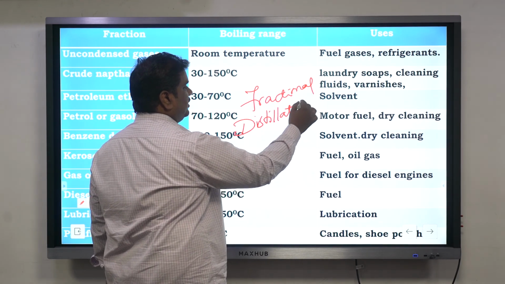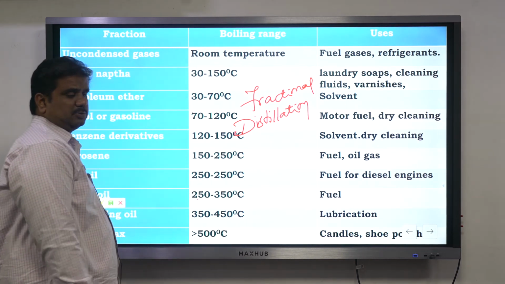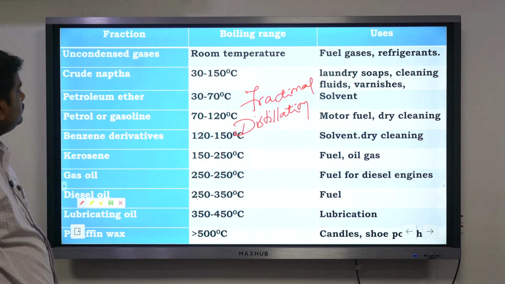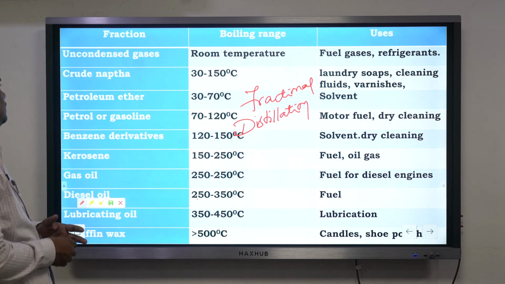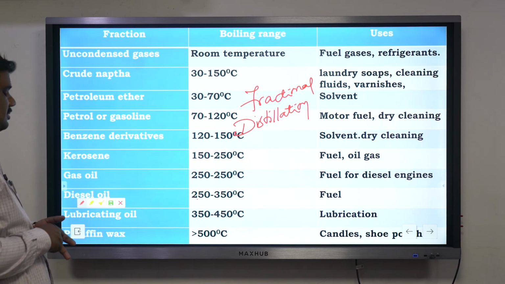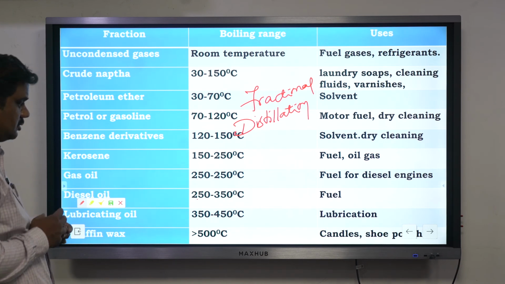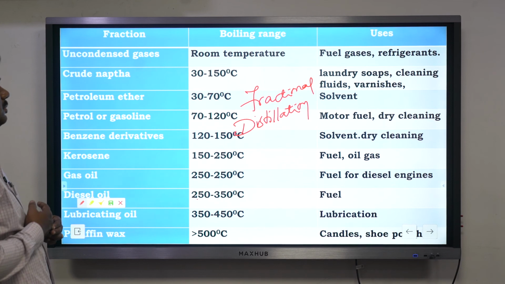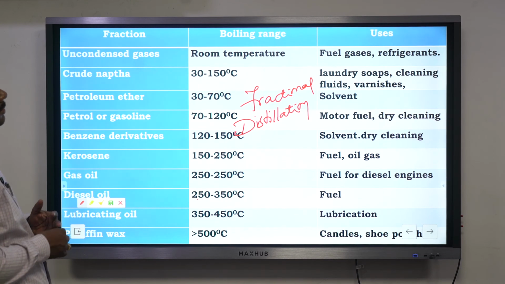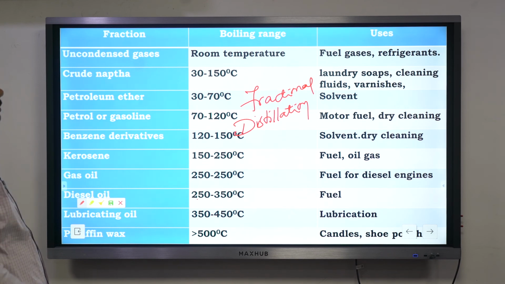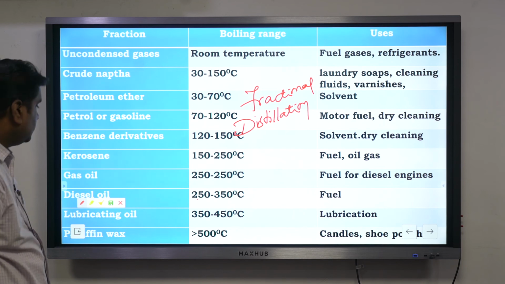So when crude oil is subjected to fractional distillation, you get all these things: petrol, gasoline, kerosene, gas oil, diesel, all those products.